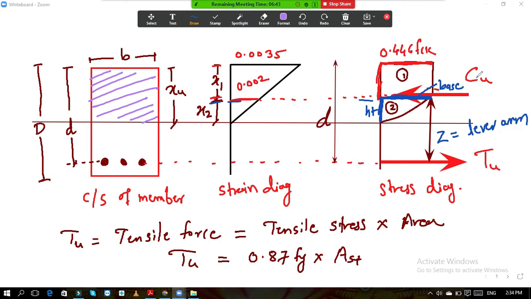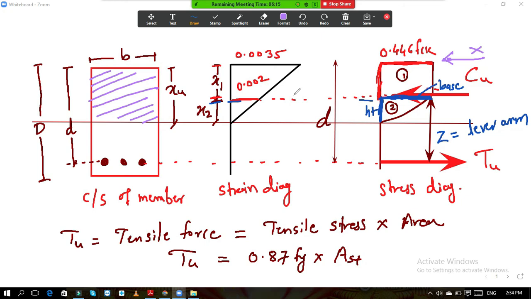Now Cu is not acting at the level of maximum stress. Cu is not acting over here. It is acting somewhere here, just above the point of the parabolic and straight line. So the stress for the Cu is 0.36 fck and area is b into xu.